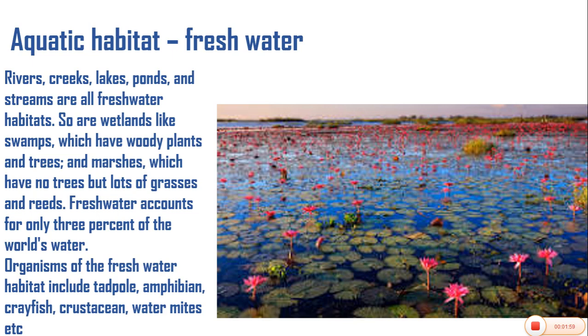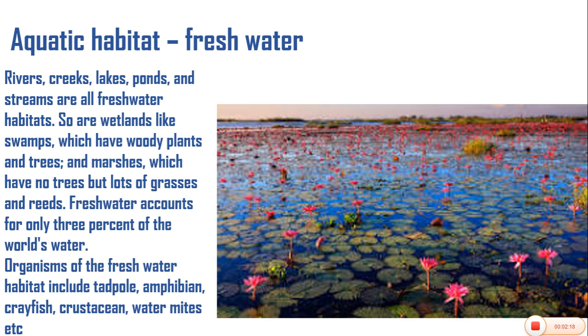These wetlands like swamps have woody plants. Wetlands like swamps which have woody plants and trees, and marshes, just like what we're seeing here. We're seeing this water. We're also seeing plants on the surface of the water. These are all freshwater habitats.